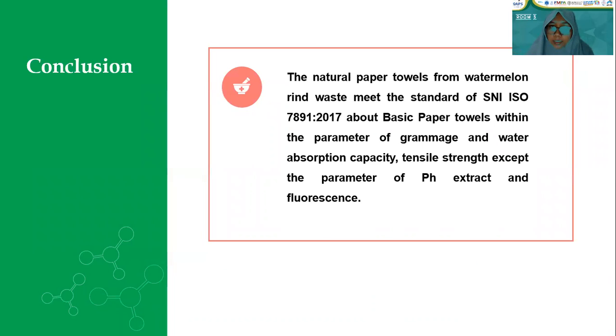Conclusion: the natural paper towel from watermelon rind waste meets the standard of SNI 7891:2017 about basic paper towel within the parameters of grammage, water absorption capacity, and tensile strength, except the parameters of power of hydrogen extract and fluorescence.